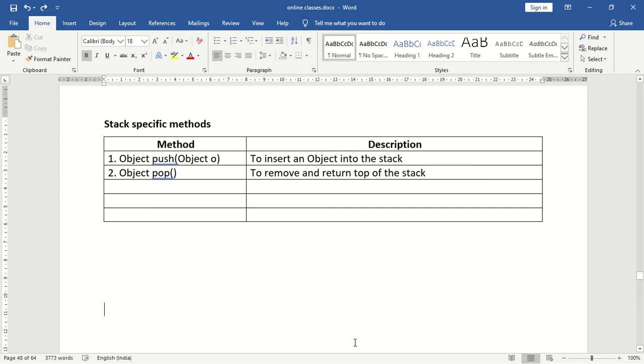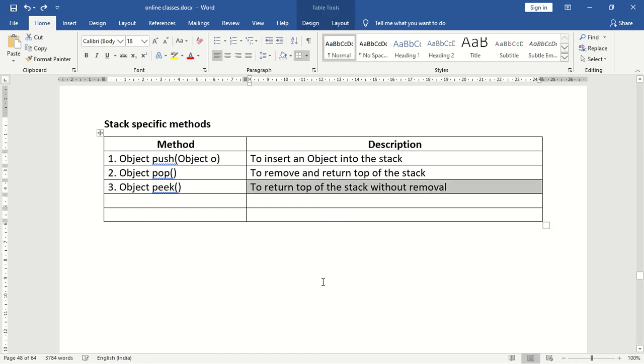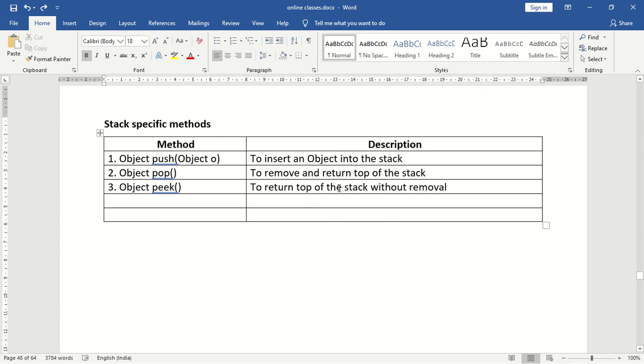Whichever object is at the top of the stack will be deleted. Next, my requirement is I want to see what is there at the top of the stack. I don't want to delete, I just want to see the object at the top of the stack. The method name is the peek method. The description is to return the top of the stack without removal. What is the difference between peek and pop?